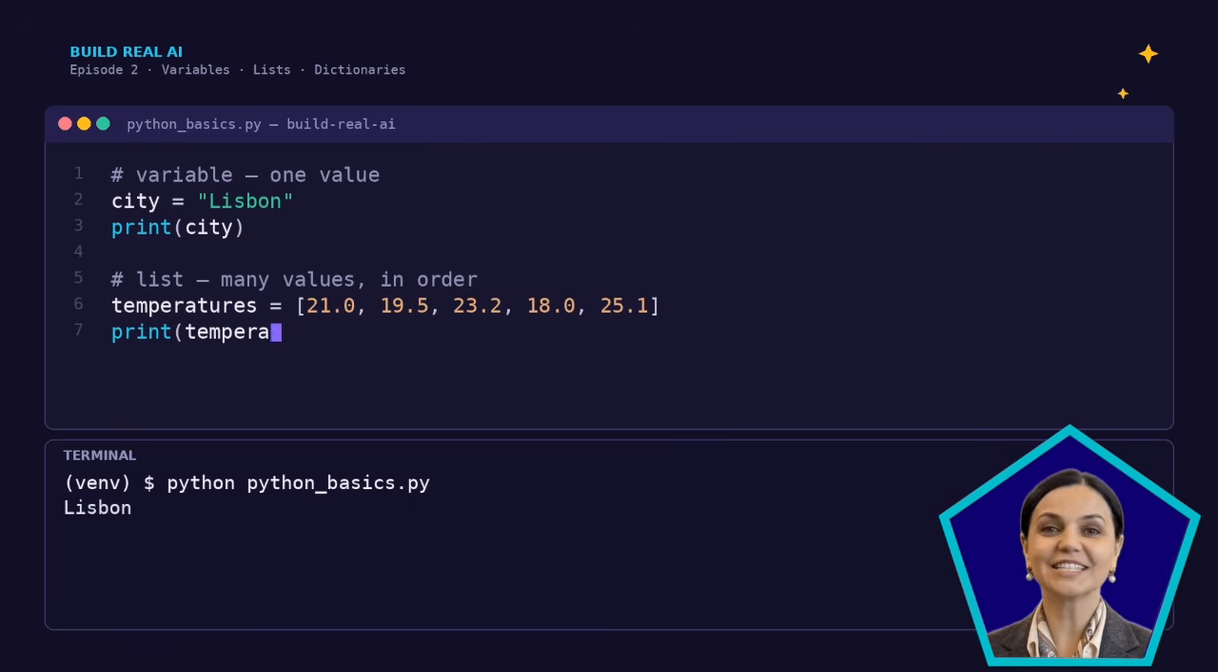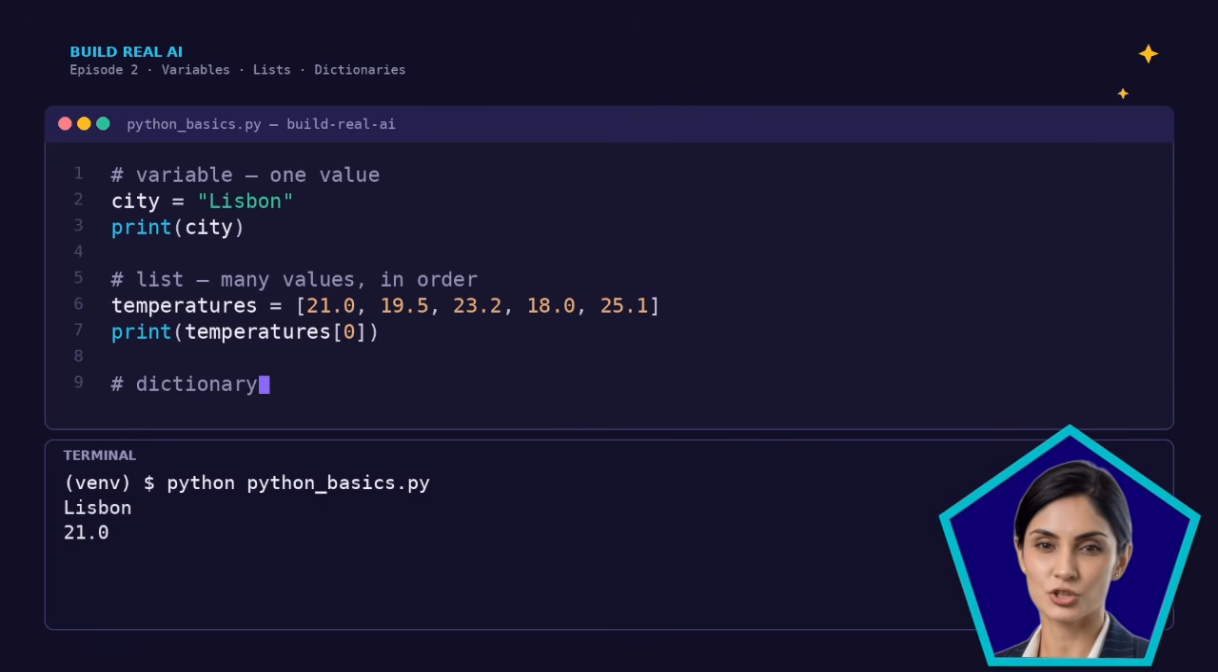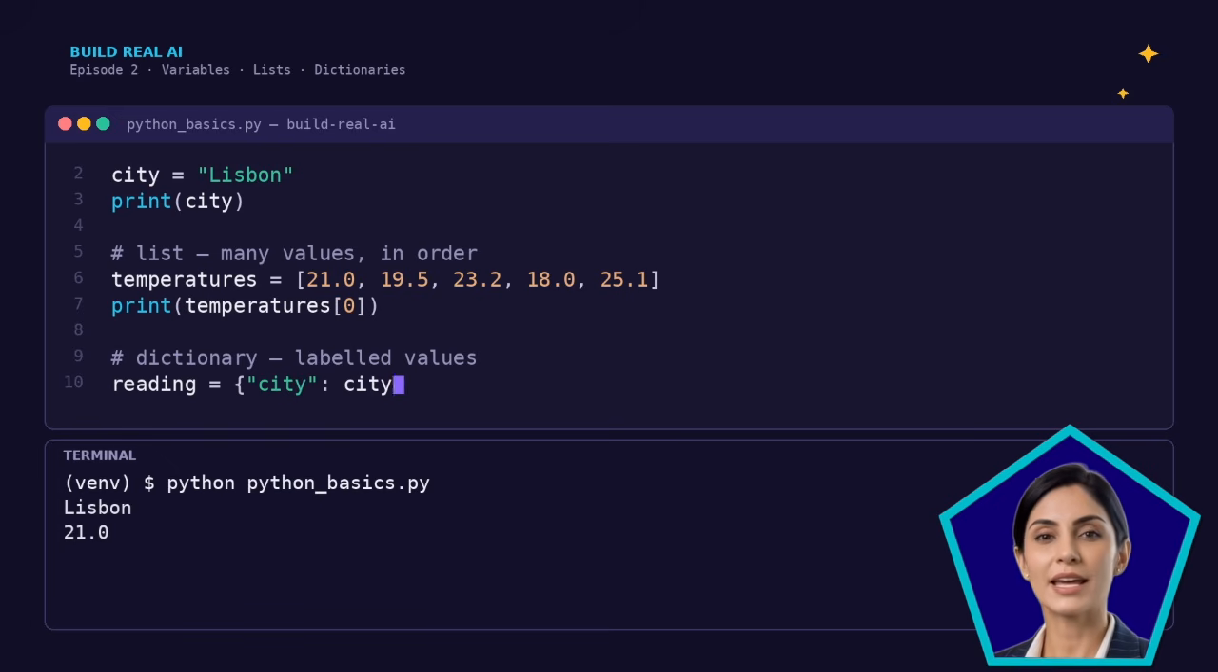Why 0? That's the first one. Ha, the classic. In Python, counting starts at 0. The first item is position 0. The second is position 1. It trips up every single beginner, and then one day it just clicks and you never think about it again.